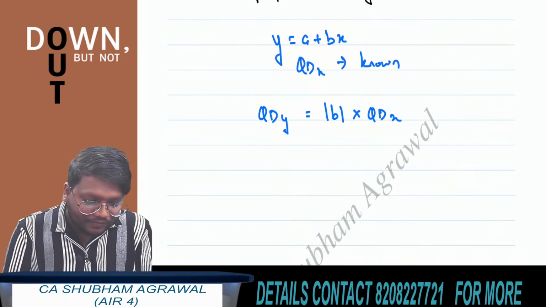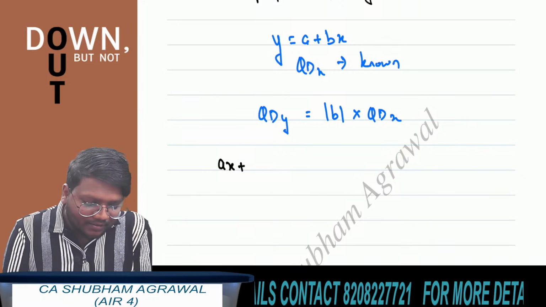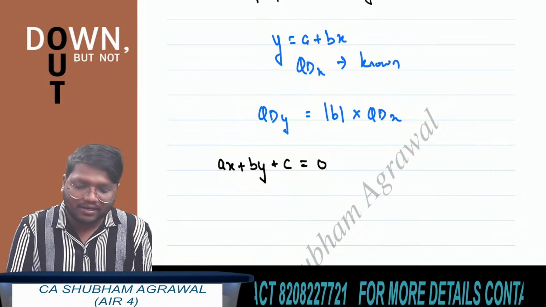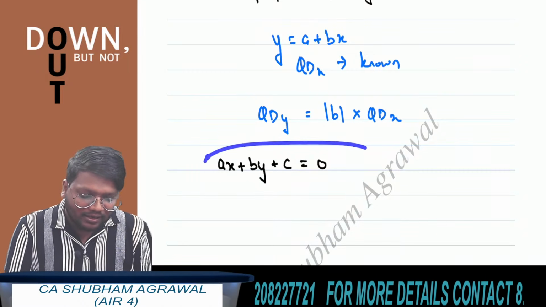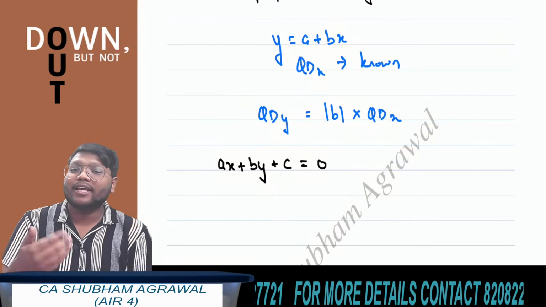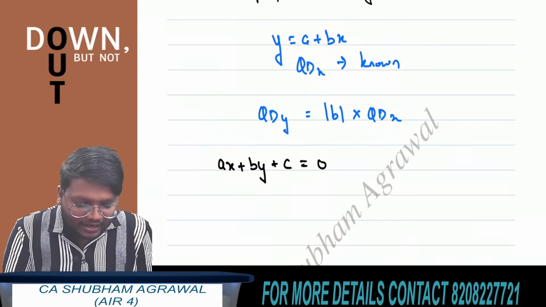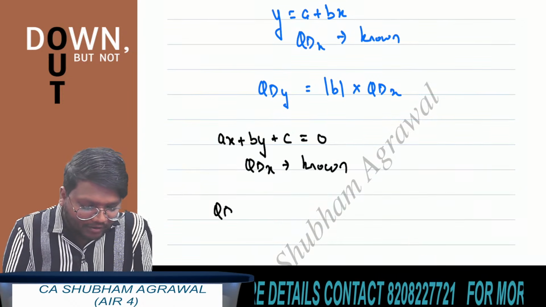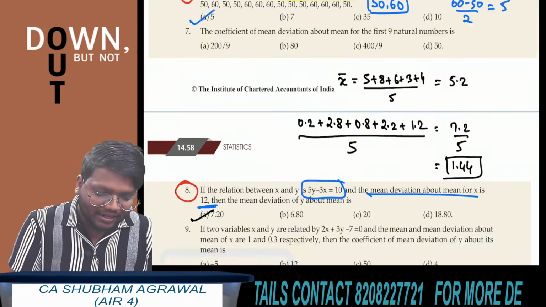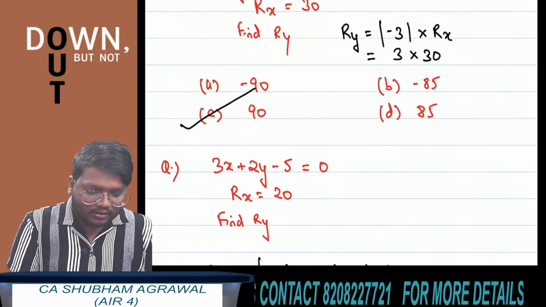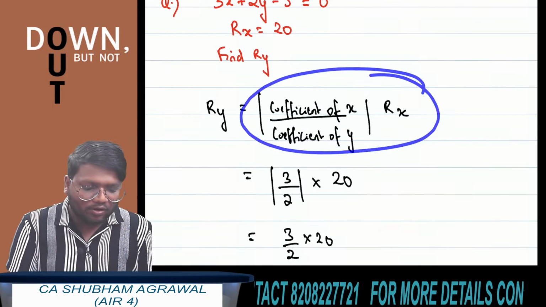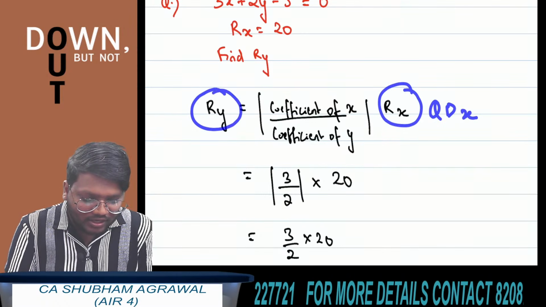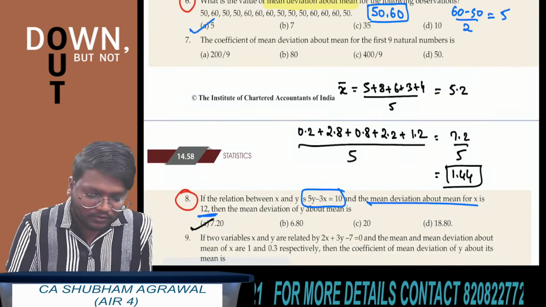Clear? And let's say the linear relationship between x and y is not given in the form y equals a plus bx. It is given in the form ax plus by plus c equals 0, like 3x plus 5y plus 10 equals 0. And quartile deviation of x is known. Then how to find quartile deviation of y? The formula which we have seen in range, you have to apply here also: absolute value of coefficient of x divided by coefficient of y multiplied by range of x. So here instead of range of x, you write quartile deviation of x, and instead of range of y, quartile deviation of y.